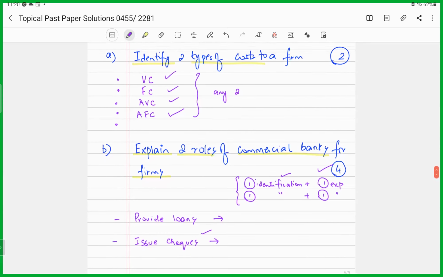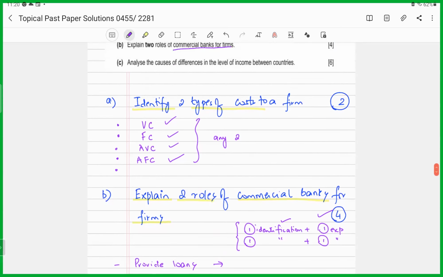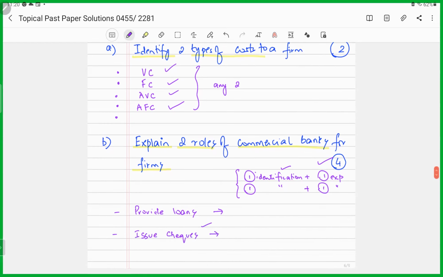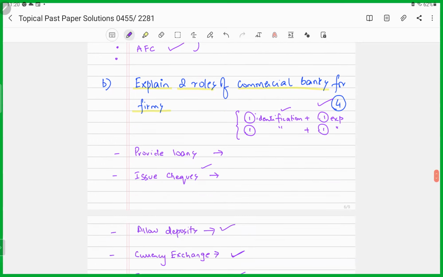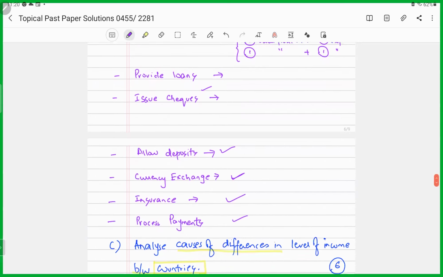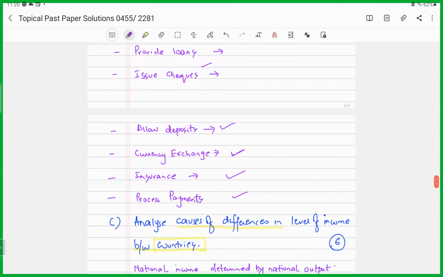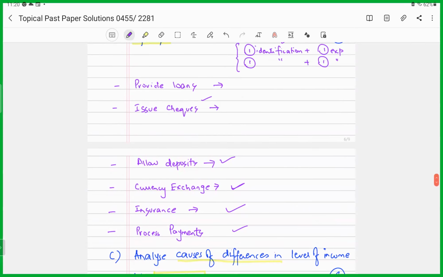Again, the first part which we did, identification of cost to the firm, was again out of section 2. This is related to section 2 costs. This part B is related to money and banking, right? This is section 3, money and banking.